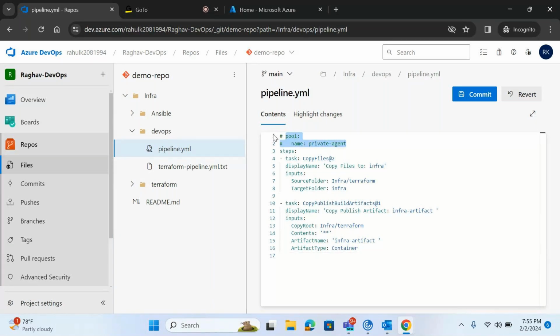If you want to comment multiple lines together, how will we do that? Control and forward slash. If you want to comment in the YAML, hash will be the comment. Yes, now I have created this.